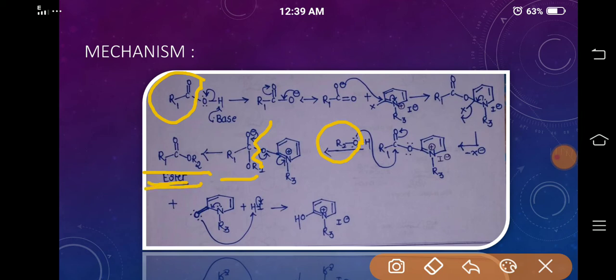Now this oxygenated Mukaiyama reagent further abstracts the proton released from the alcohol, hence leading to the formation of 2-hydroxy N-alkyl pyridinium iodide.